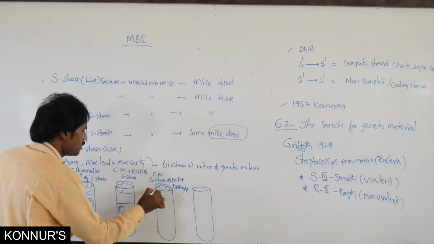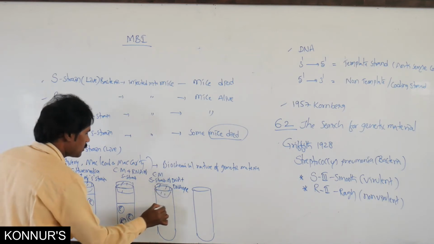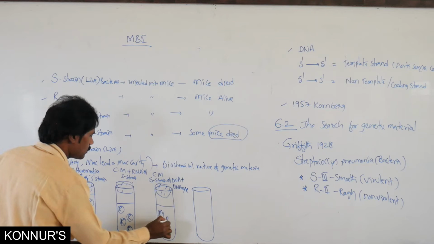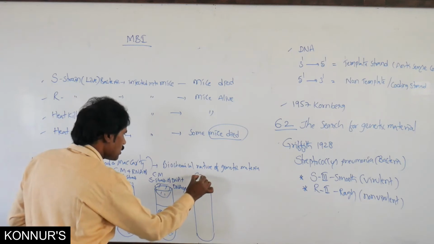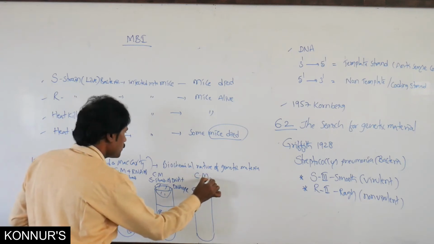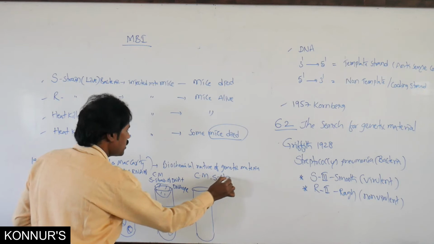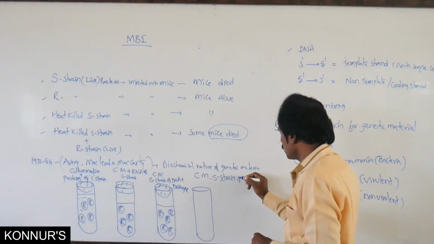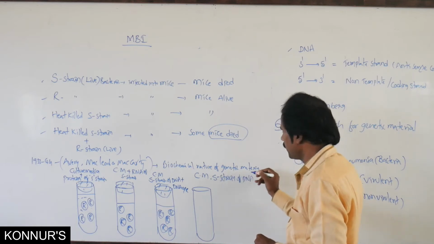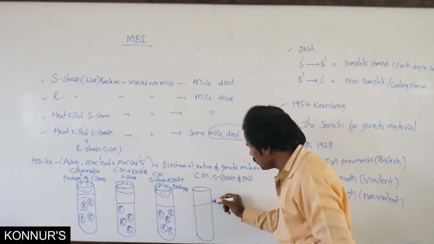In this culture media, they have taken and done. That is the common rough condition. In this culture media, the DNA of the S strain, they have taken.